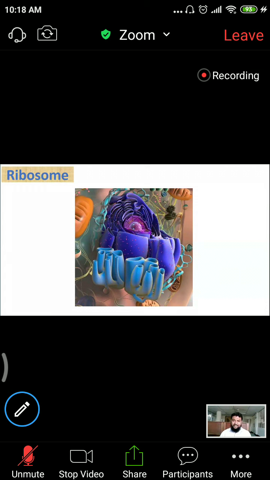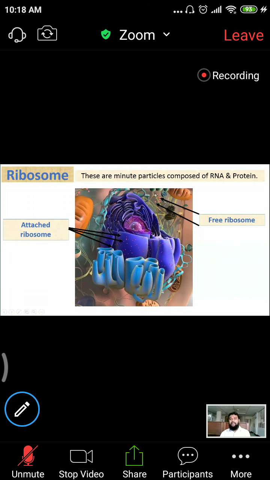Two types. One is attached to the endoplasmic reticulum, that is the attached ribosome, and another is the ribosome that is free in the cytoplasm. This will be the free ribosome. So, attached ribosome and free ribosome. And what is a ribosome? These are minute particles composed of RNA and protein.